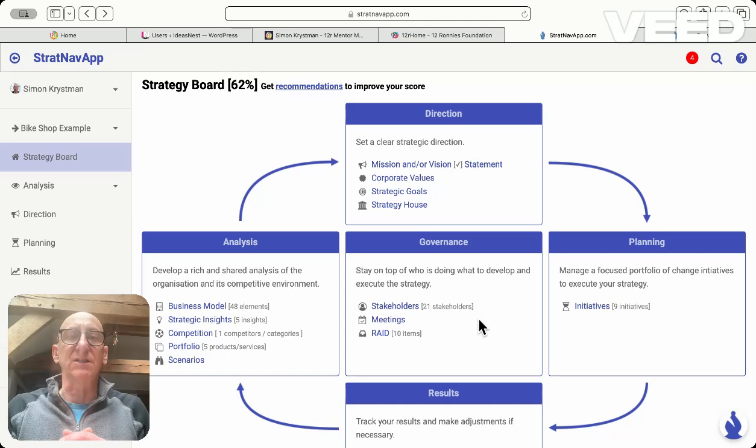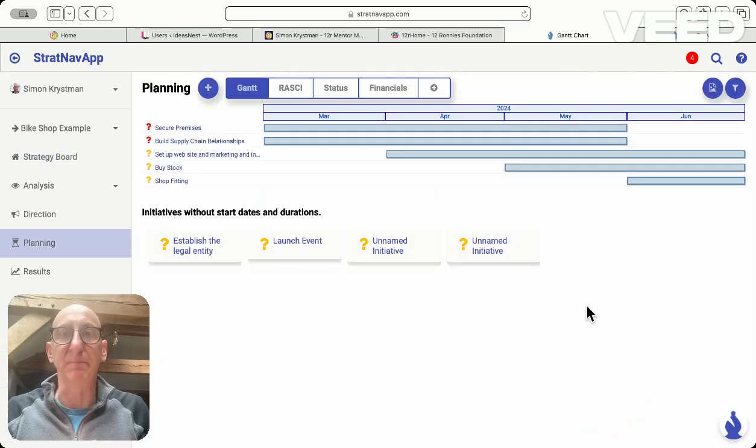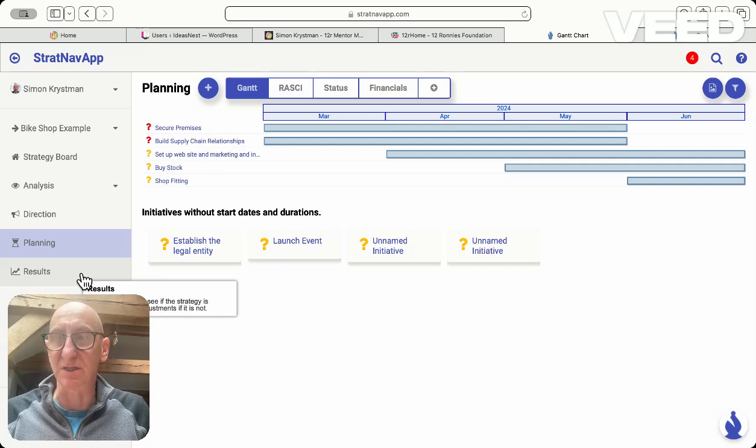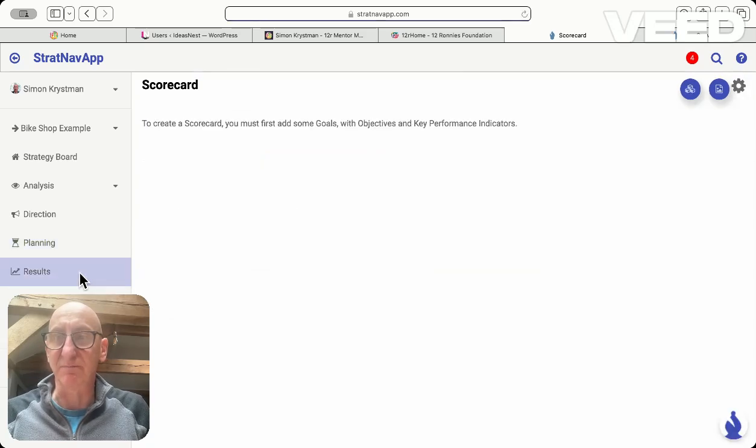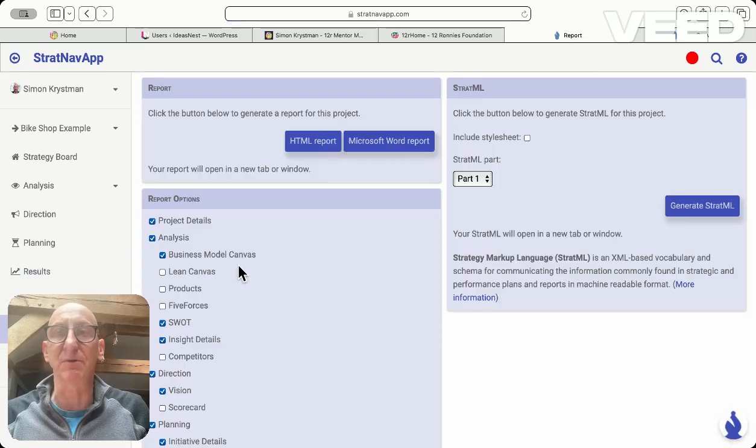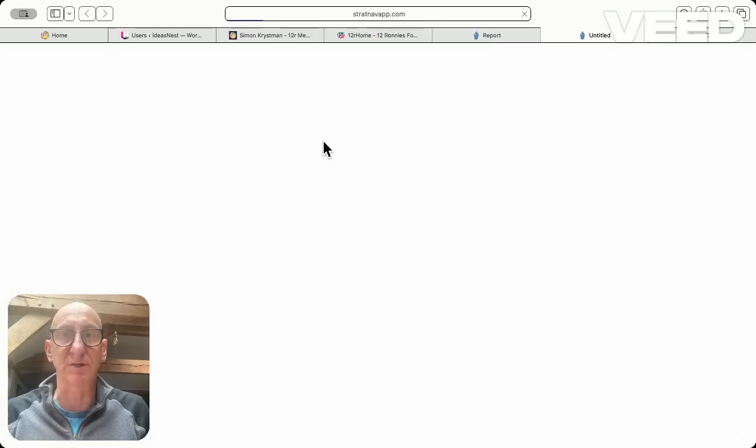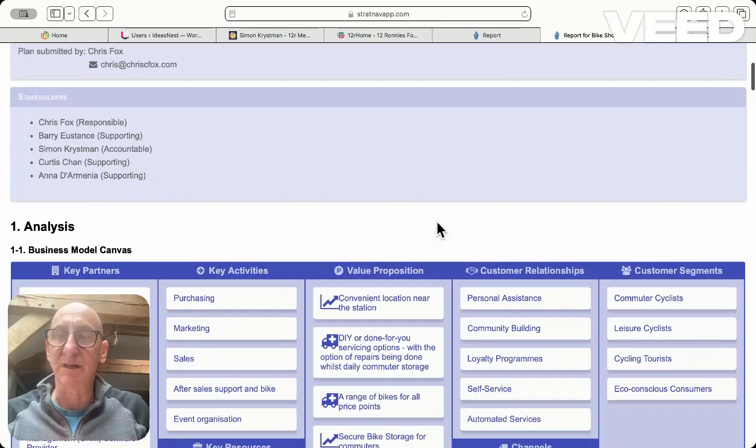What I'd finally like to show you in these tools is it's not just AI who is the assistant here. Because they're all interactive, we can work with mentors, with other people, to help set initiatives, start planning, all of this, and eventually produce results. So there's a results section. Actually, what I'll show you is a simple report that can come out of this. So let me show you a simple report based on the canvases that we've set up.